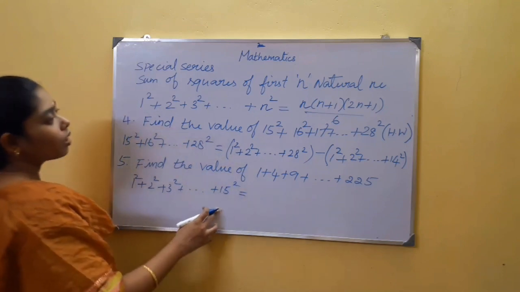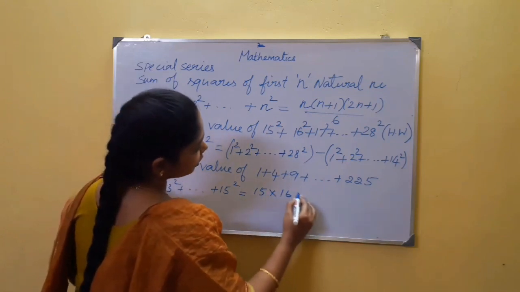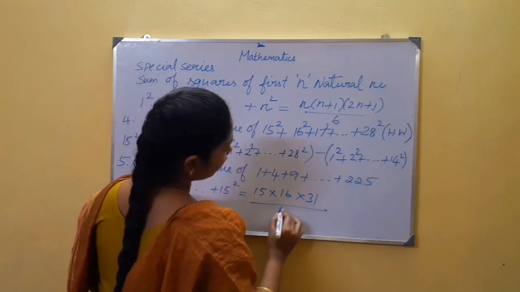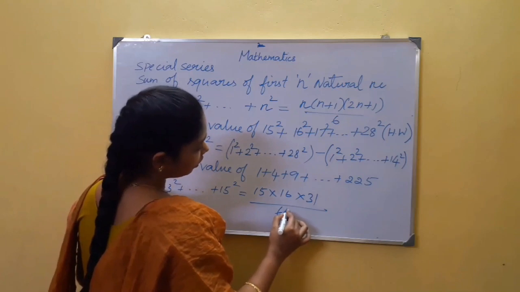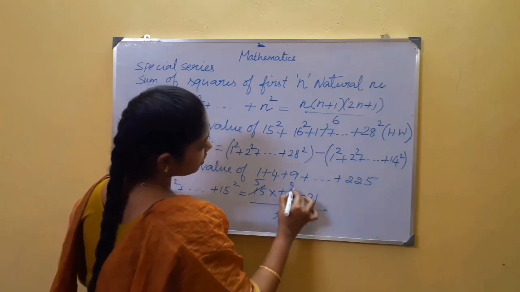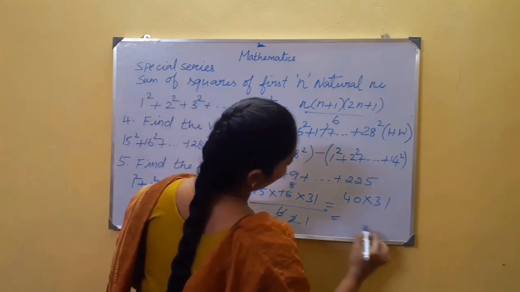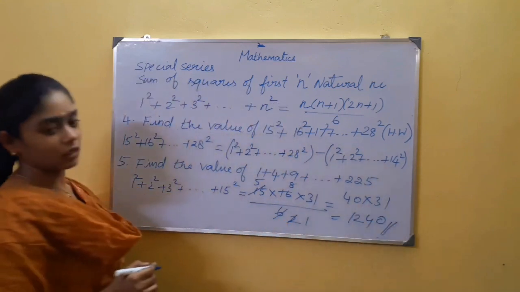Now you are supposed to apply this formula. Your n value here is 15. 15 into 16 into 15 2s are 30 plus 1, 31, whole divided by 6. If you cancel this by 3 table, this is 2 times, this is 5 times, 2 table this is 8 times. 8 5s are 40 into 31. Value here is 4 3s are 12. Okay.